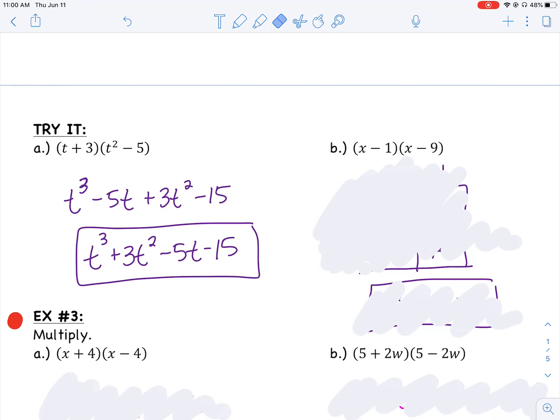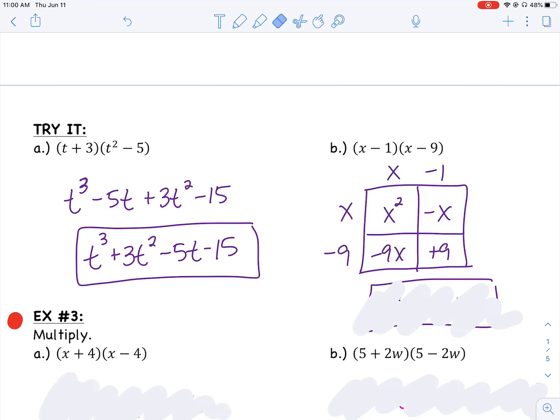All right, on the second one, I did the box method. So I put the x and the negative 1 on top. I did the x and the negative 9 off to the side. I drew my boxes and I multiplied row and column. I have an x squared, a negative 1x, a negative 9x, and a positive 9. Combining some like terms, these guys, and putting it in standard form, I ended up getting x squared minus 10x plus 9. What technique do you like best?